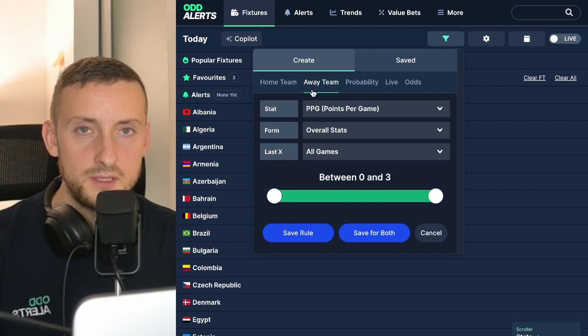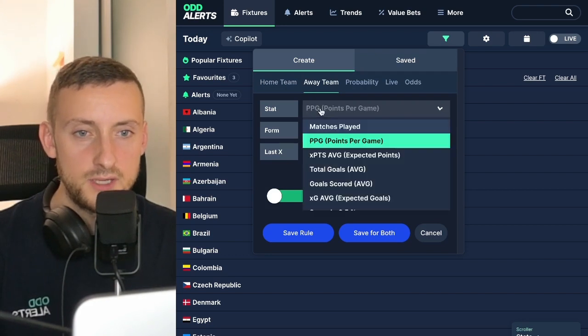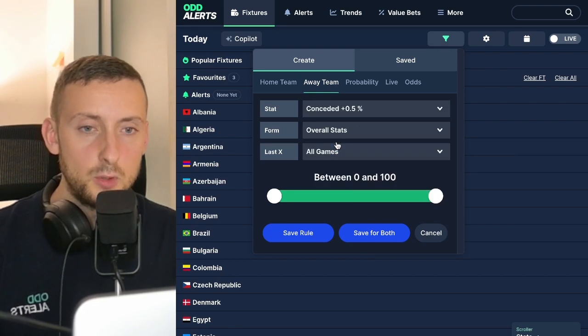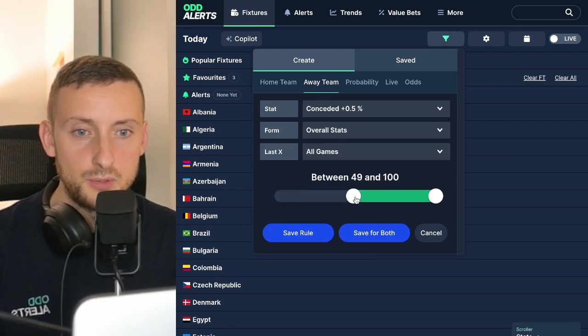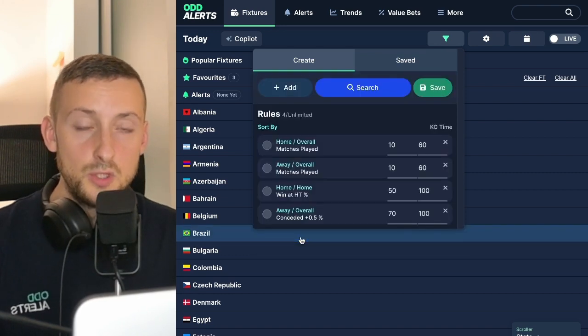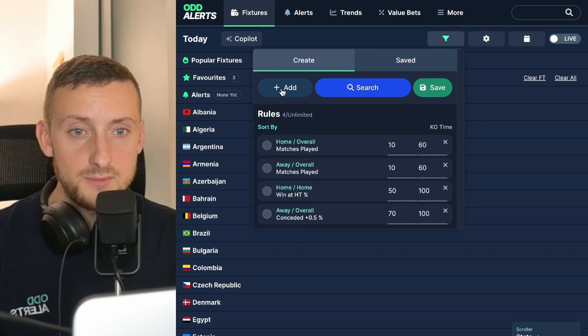We want to qualify the away team in some way as well. So we'll look at the away team, and then we will look at goals conceded. Now, I'm not going to go by half just yet. I'm going to put in, let's say, 70% of games for the away team. So we know the away team have conceded in the majority of games.